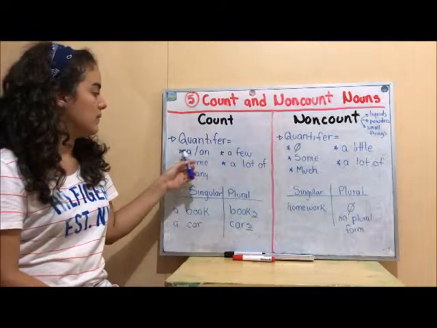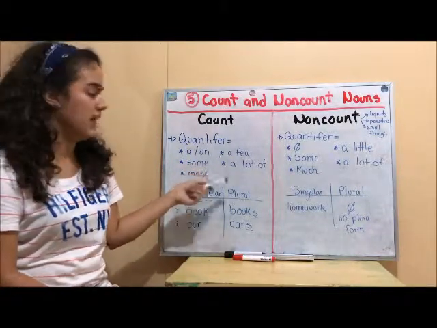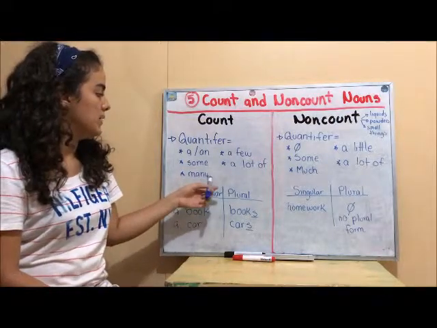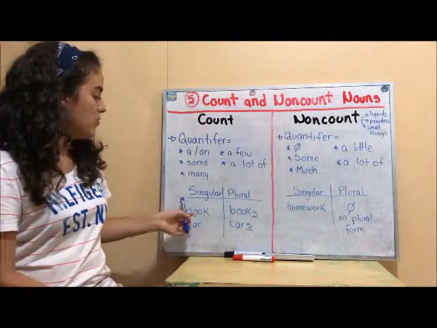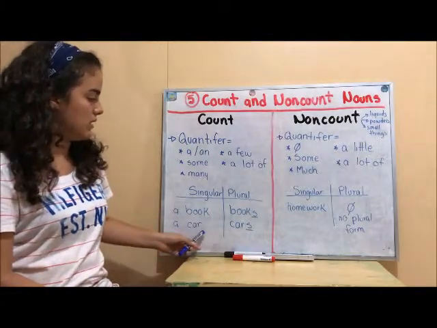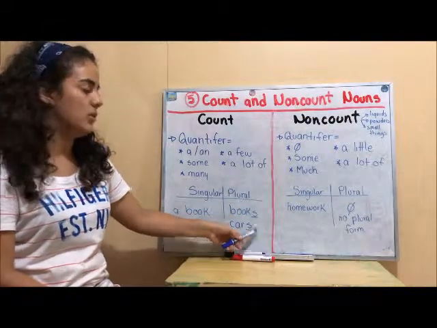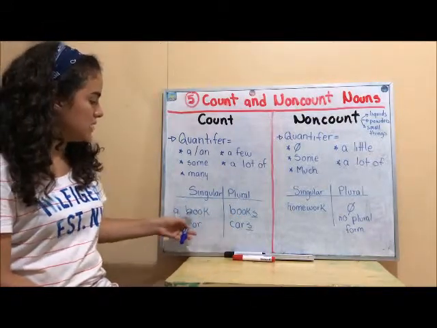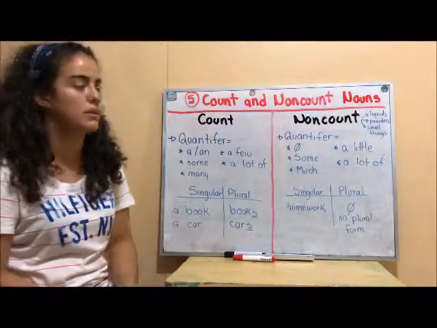So I can say a car, some fans, some cars, many people, and like that. In singular form, we can say a book or a car. In plural form, we can say books and cars. We can make these subjects plural, so we know that we can count them.